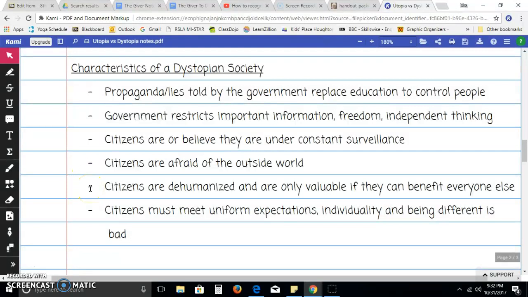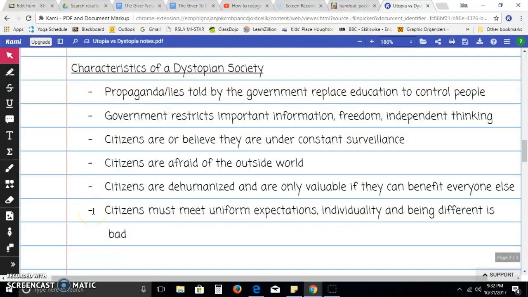In these stories, citizens are dehumanized, and people are only seen as valuable if they can benefit everyone else. That means that people are depersonalized. They're not really seen as people anymore. They're seen as parts of a whole group. And if someone isn't being helpful or valuable, they're disposable.